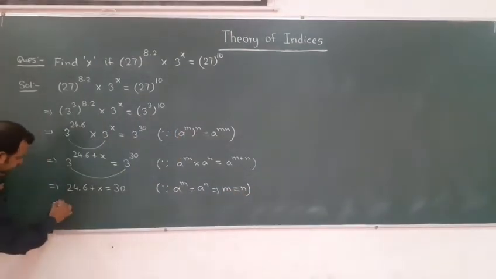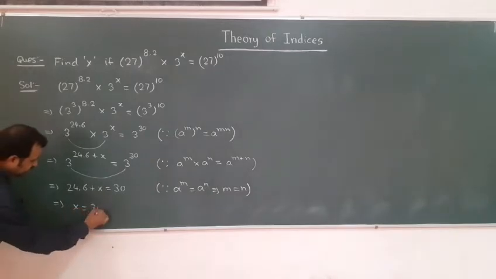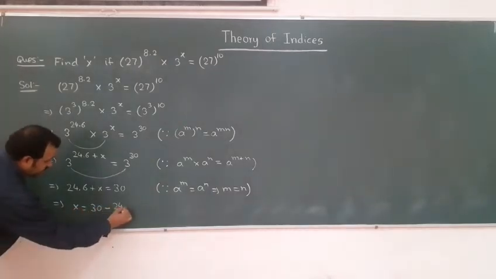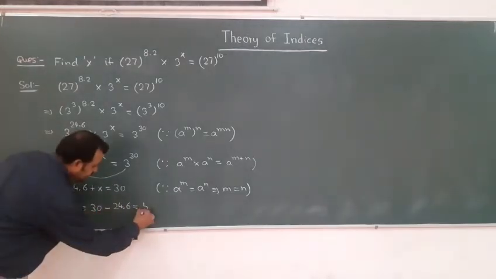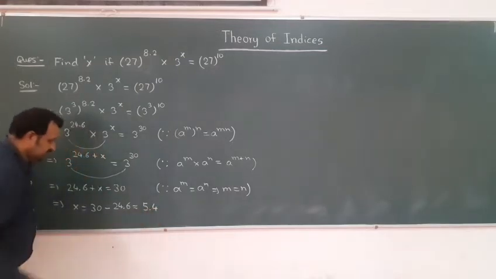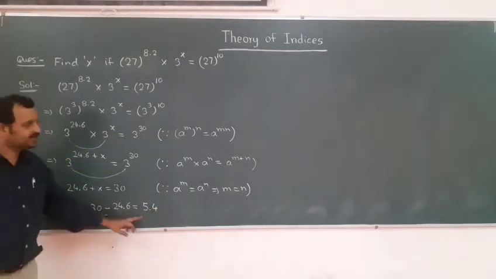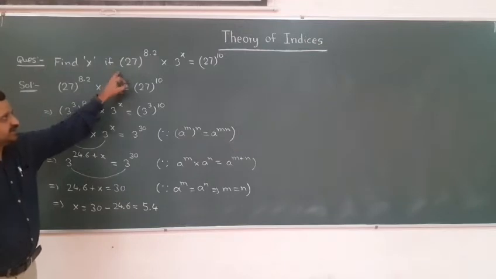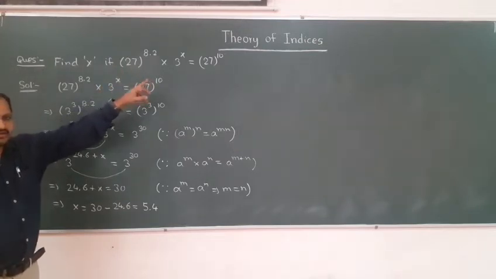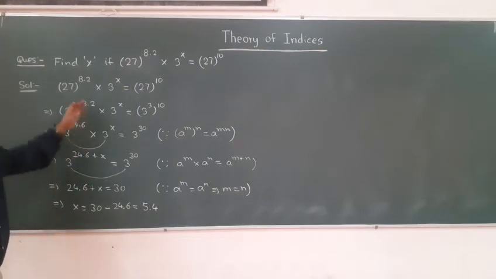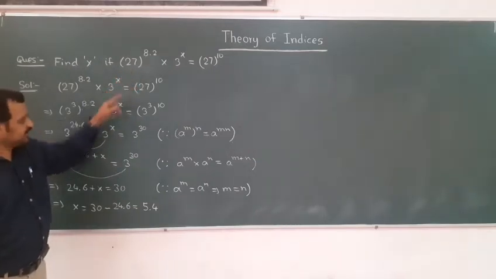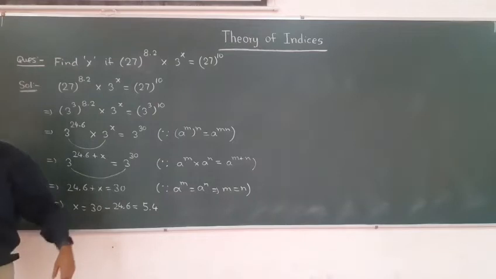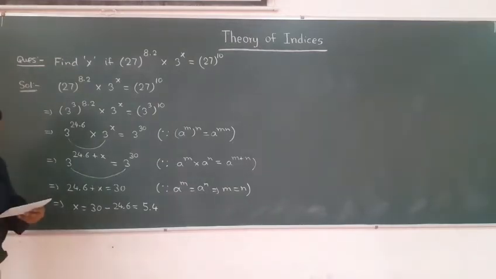Now simplify, so I can say x is equal to 30 minus 24.6. So calculate, and you will get the answer as 5.4. You can cross check also: put this value of x in the left hand side and check whether you are getting the right hand side or not. I hope it is clear. So if terms are bigger, make that term simpler and then apply laws of indices, you will get the required result.